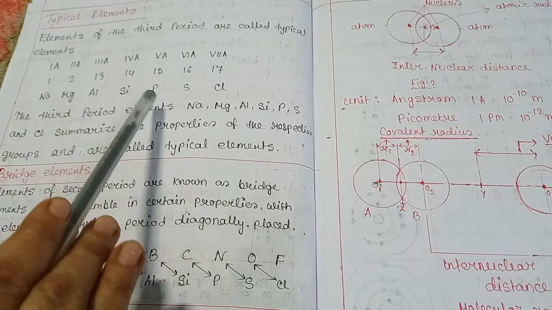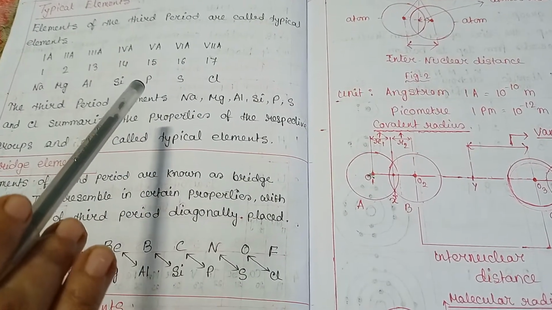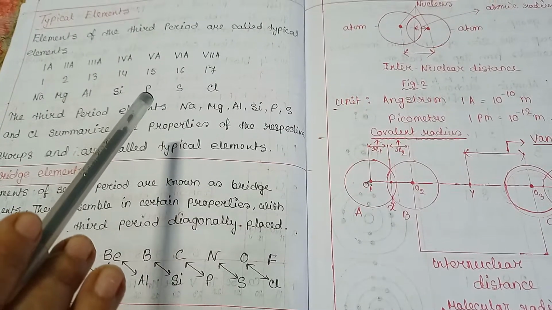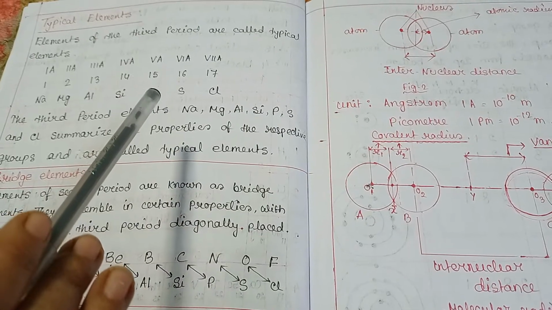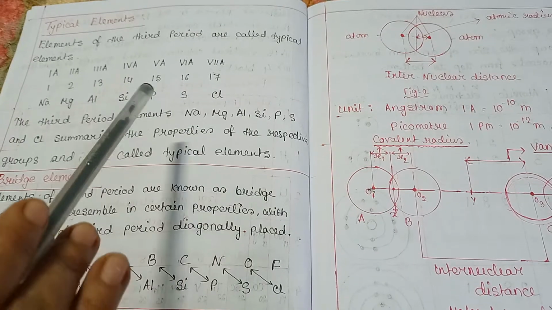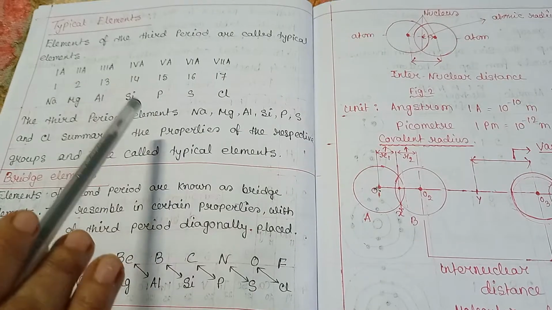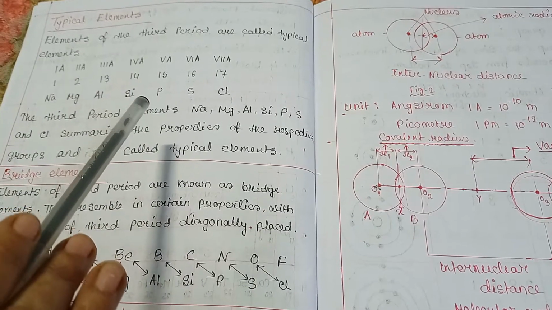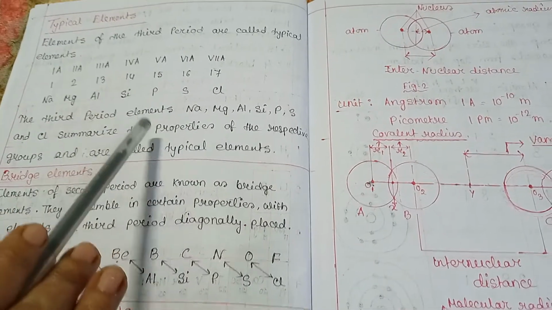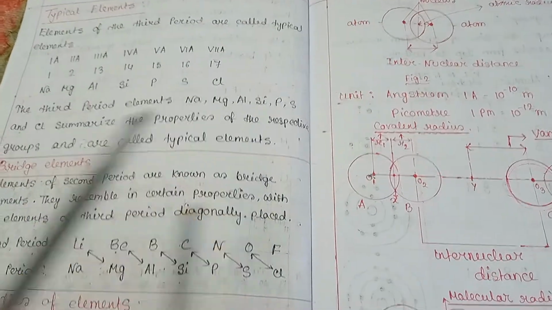The elements of the second period are not called typical elements because they show difference in properties with the properties of other elements in the same group. Some of the reasons for difference in their periodic properties are small size, high electronegativity and large charge by atomic mass ratio. For this, third period elements are called typical elements.